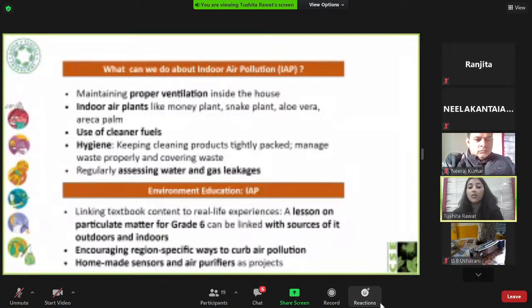They can also have indoor air plants that reduce pollution inside our homes. Use of cleaner fuels is always encouraged. And for hygiene, you can make sure that the waste dustbin is always covered. Nothing is kept without a lid. Everything is covered. If there's a paint bottle, that's also covered.